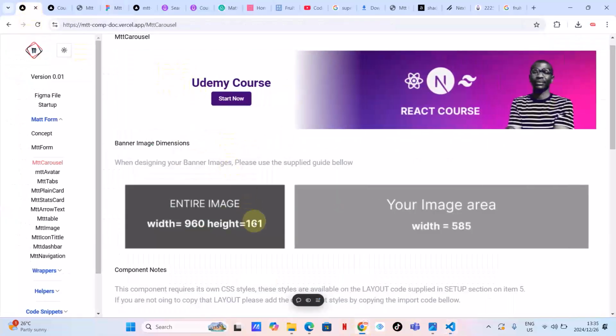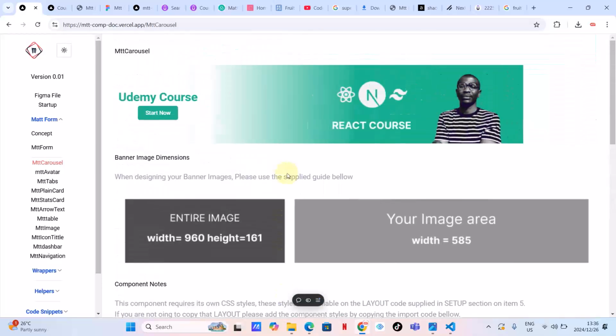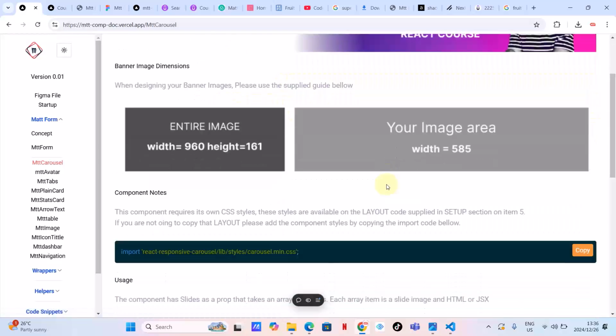Okay, let's go back here. Let's see, what do we have to do? We need to first, this component has got its own CSS. Okay, this slides component, so that these animations can be possible.